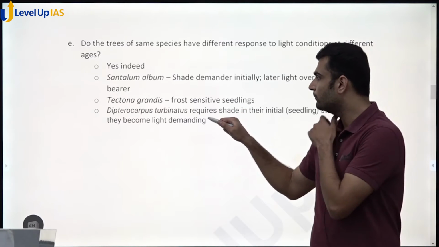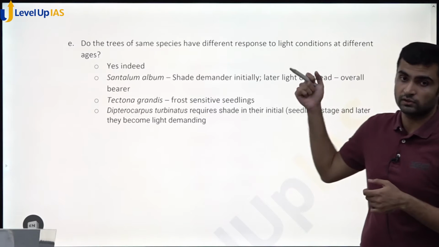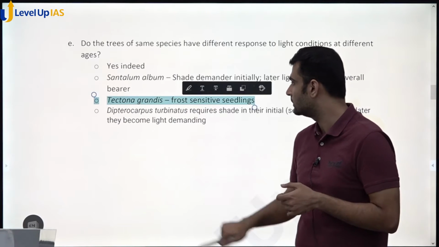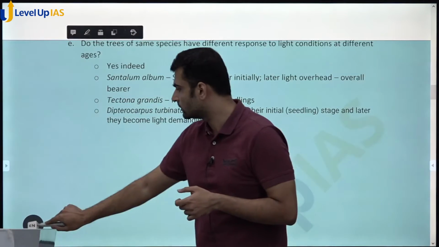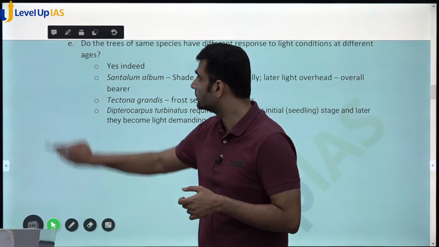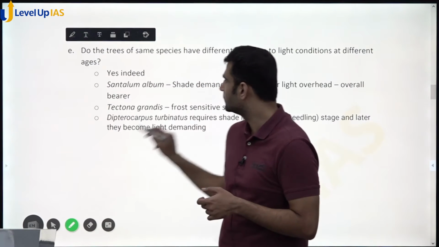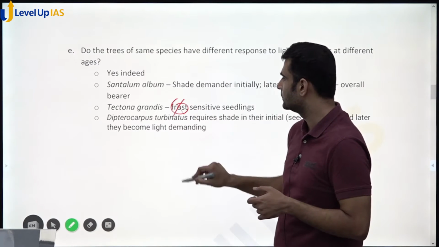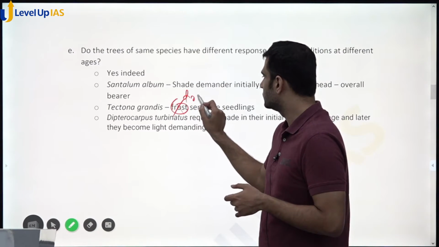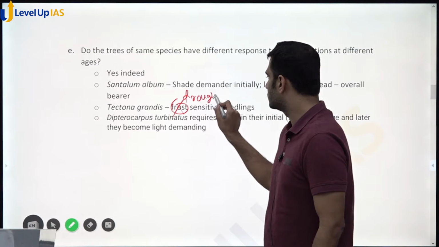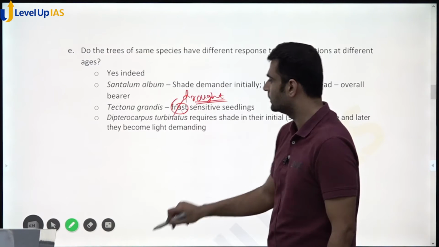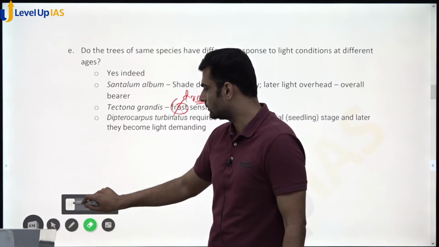The question is about light conditions, that's why it should be drought, not frost.